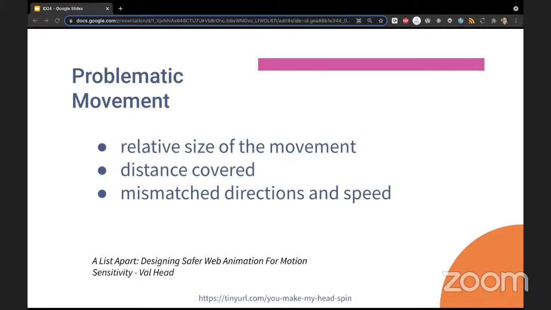And it was like the site was also scrolling down at the same time. So there was vertical and horizontal movement happening at the same time. Good examples of these are parallax scrolling effects.